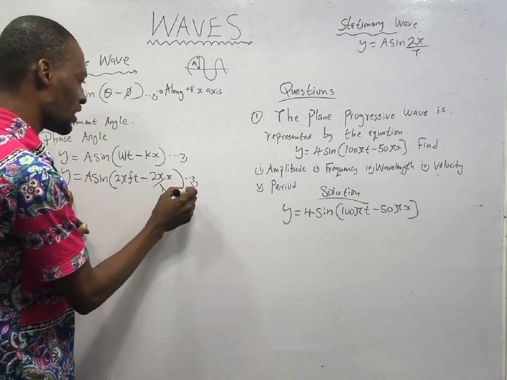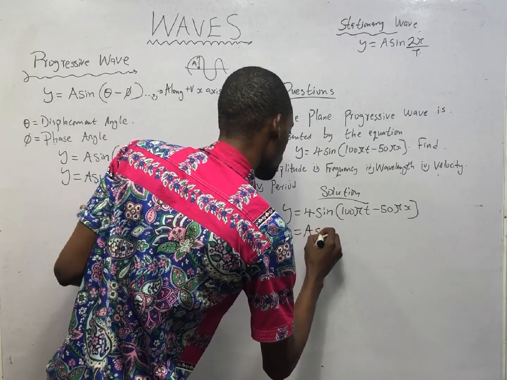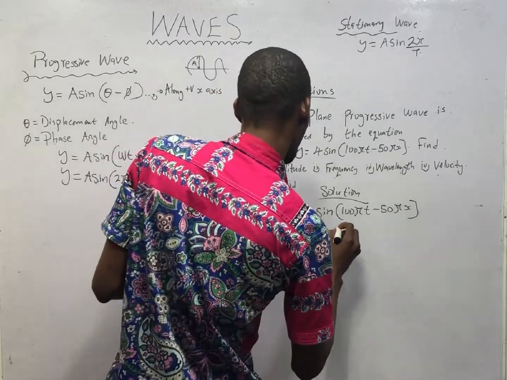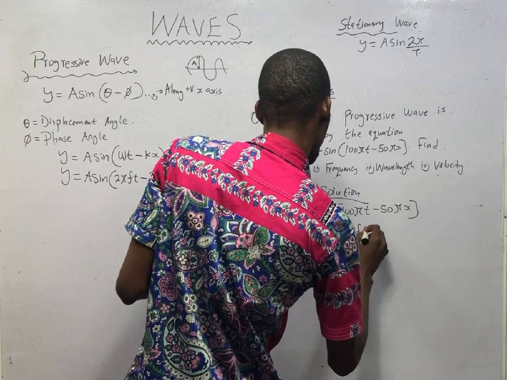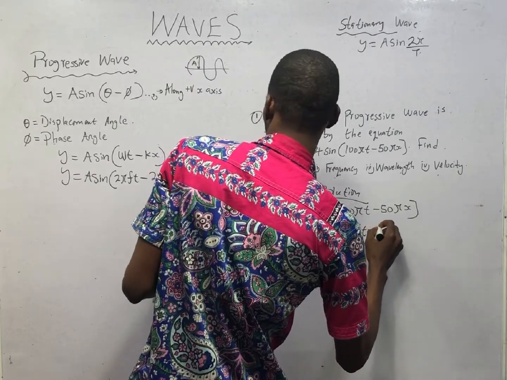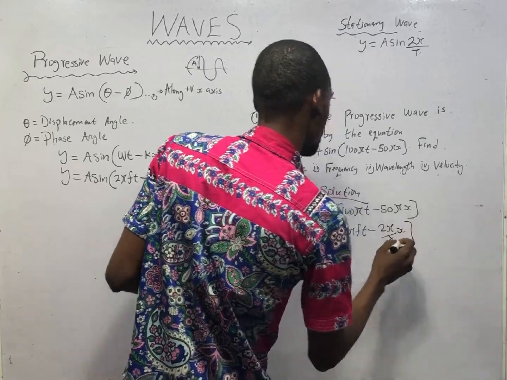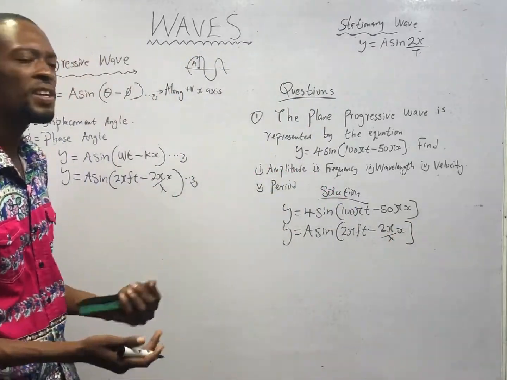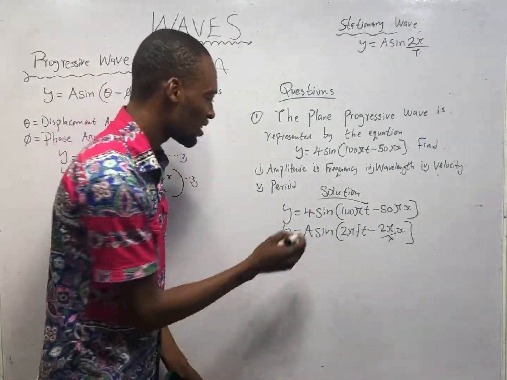So bringing this one here, we have y equals a sine 2 pi ft minus 2 pi over lambda s. With this, food is ready. How?